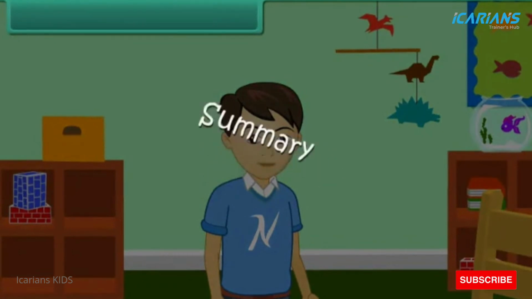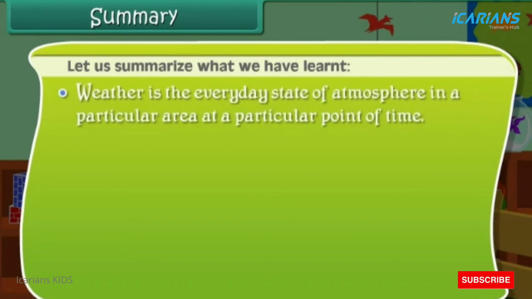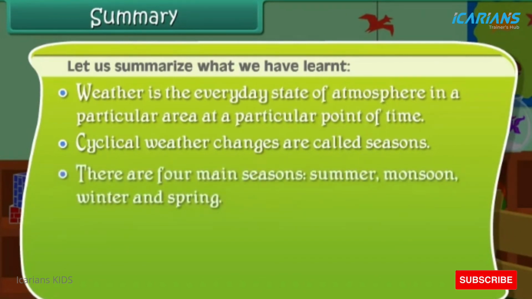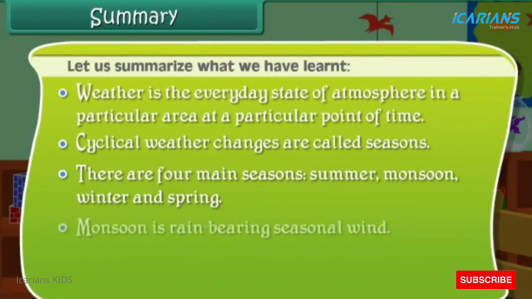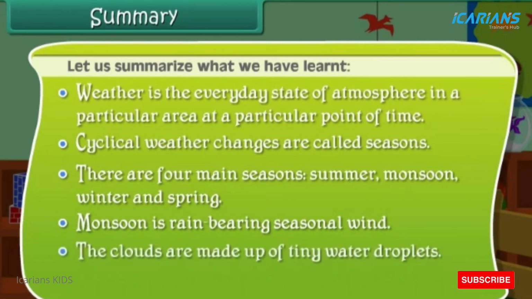Summary. Let us summarize what we have learned. Weather is the everyday state of atmosphere in a particular area at a particular point of time. Cyclical weather changes are called seasons. There are 4 main seasons: summer, monsoon, winter and spring. Monsoon is rain-bearing seasonal wind. The clouds are made up of tiny water droplets. Wind is moving air.